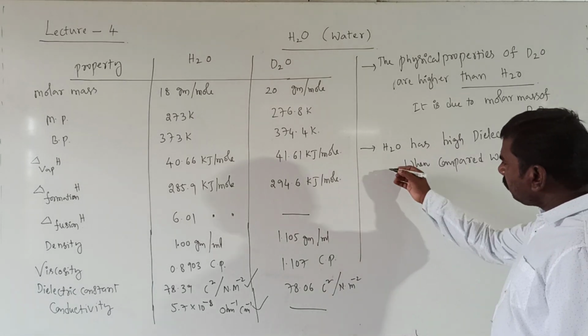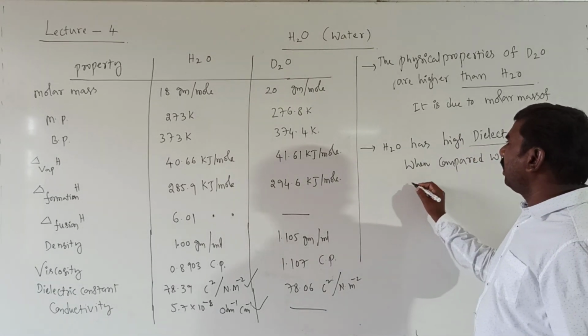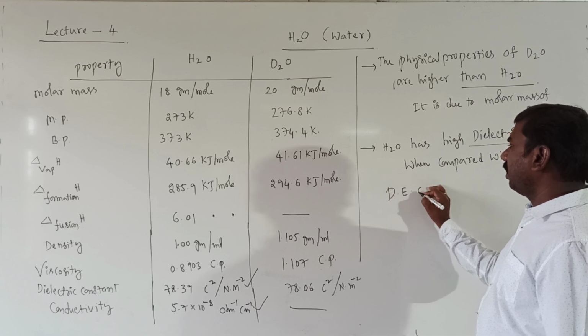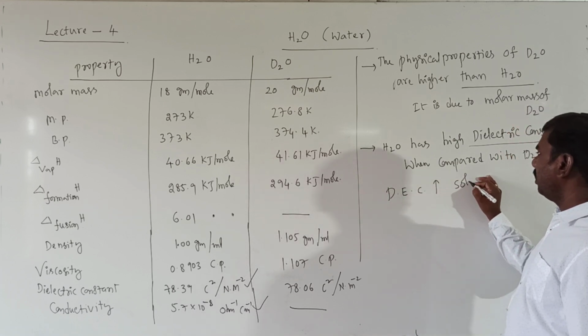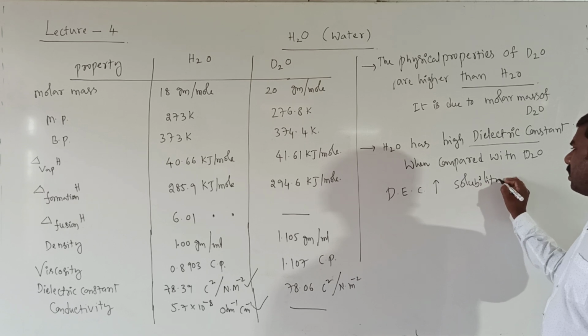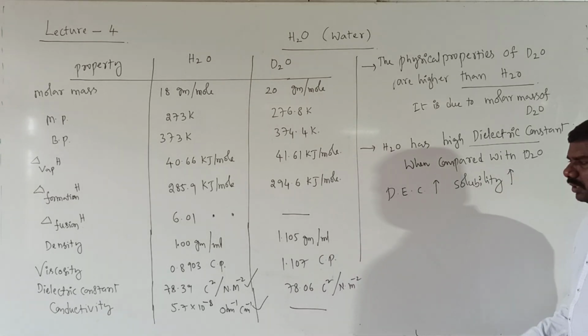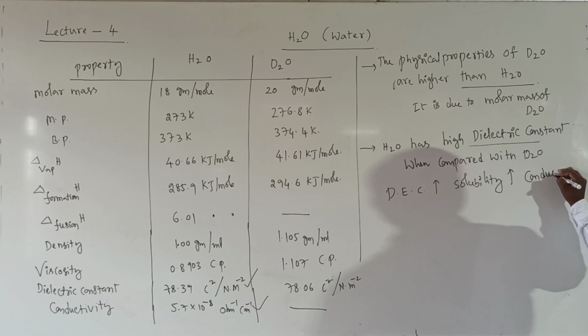Now, if the dielectric constant increases, solubility also increases and conductivity increases.